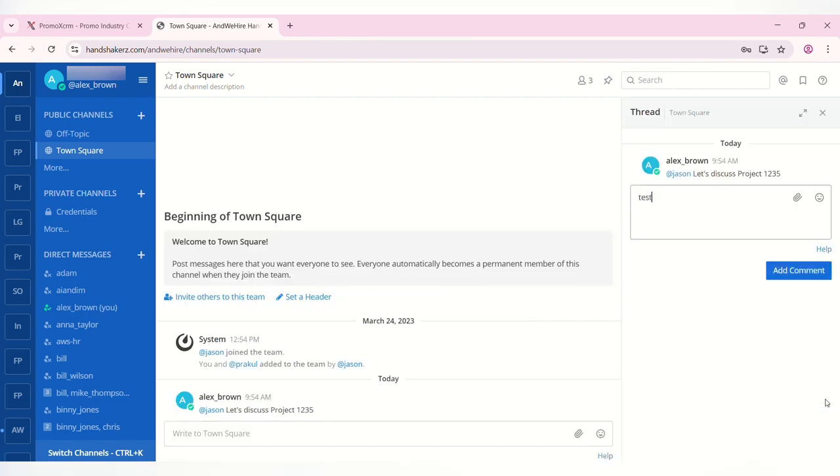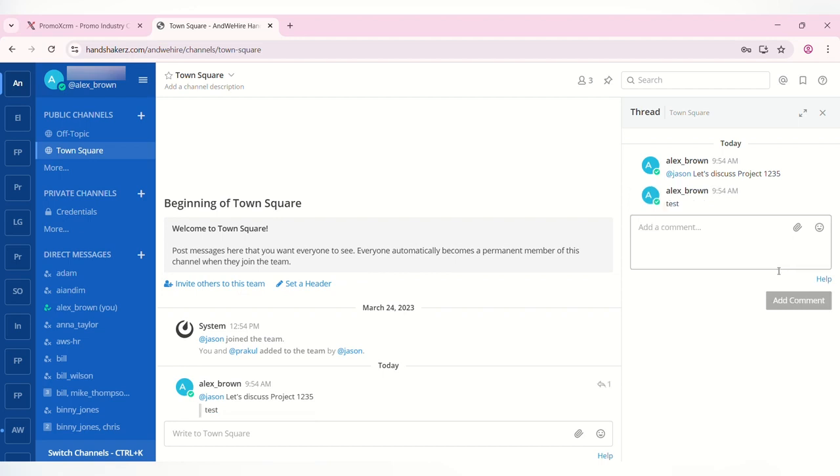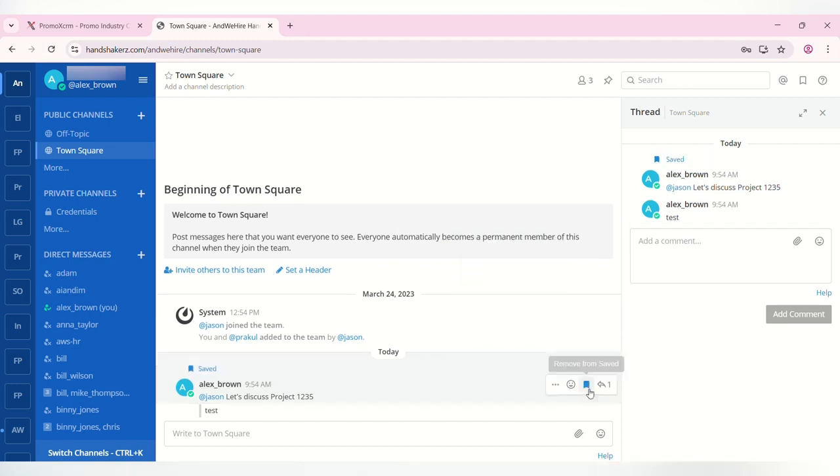The best part is, your team member does not need access to Promo X CRM to chat with you. They can sign up independently to communicate with you.